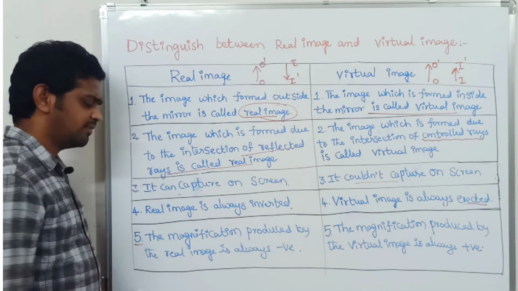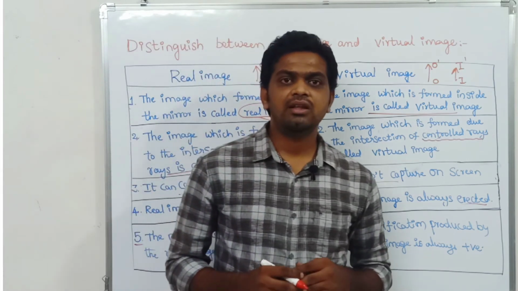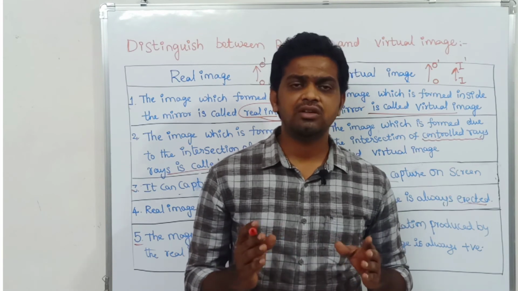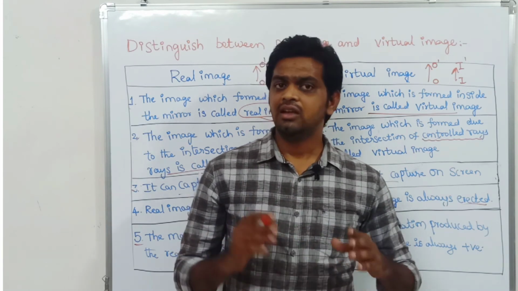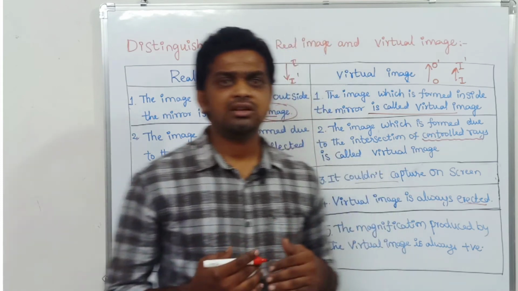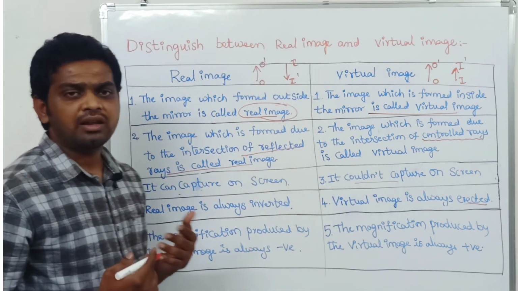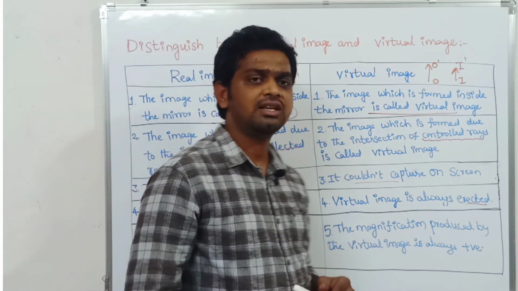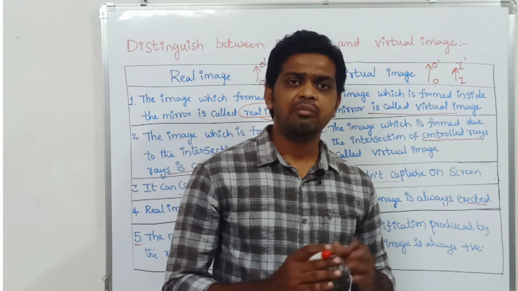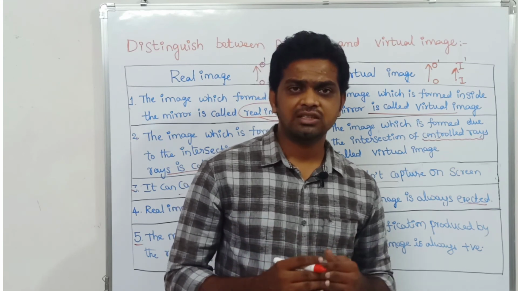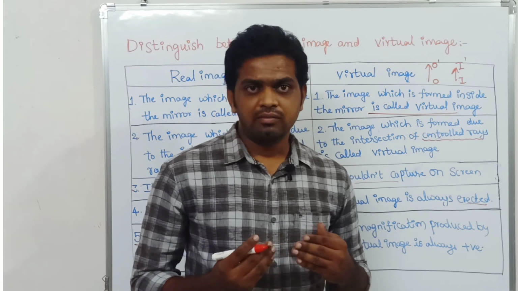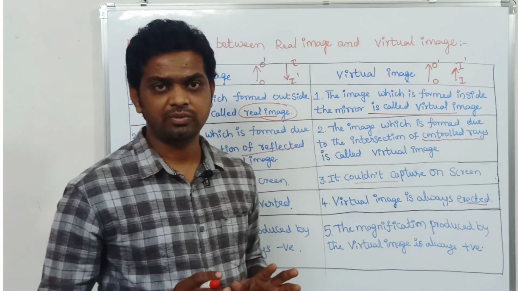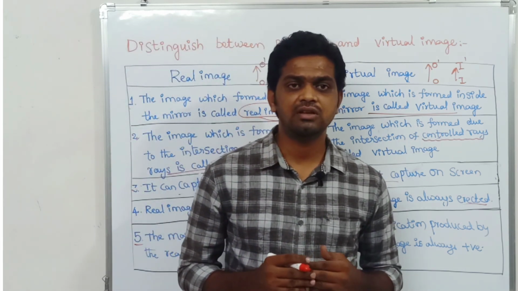The last point is that the magnification produced by the mirror for a real image is always negative. Why? Because the image forms outside the mirror, so you get negative magnification. In upcoming videos, I will show this clearly. Coming to the virtual image, since it forms inside or behind the mirror, the magnification produced is always positive. These are all the differences between the virtual image and the real image.